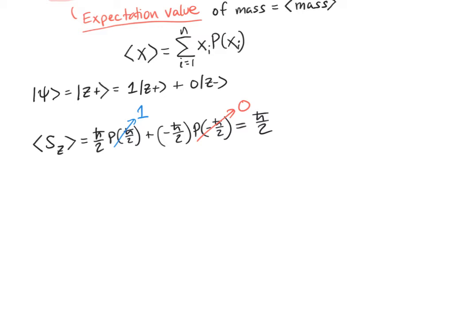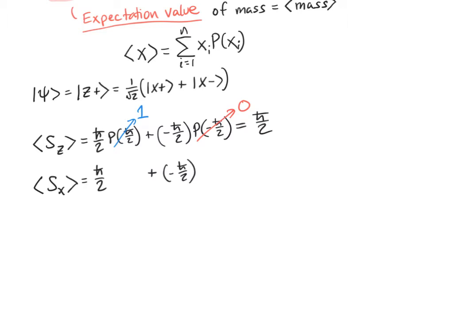So let's ask a slightly different question. I want to know this time, what is the expectation value of a measurement of spin in the x direction of our state z plus? Well, to do this, the easiest thing to do is to rewrite our z plus state in terms of the x basis, although there are other ways of doing it, and we'll talk about some of them in a bit. But once again, I know that there are only two possible values of a measurement of spin in the x direction. Once again, you'll only ever find either positive or negative h bar over 2.